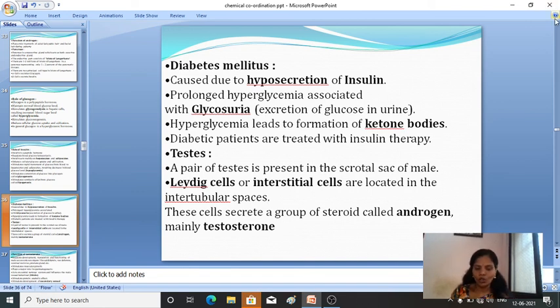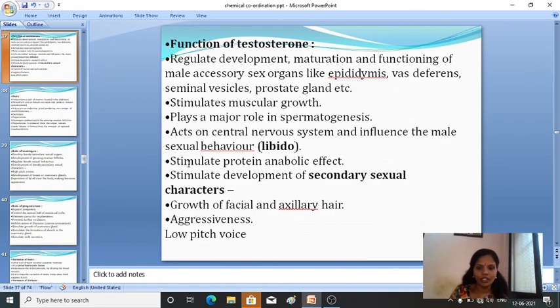The remaining we will complete in the next class, that is the testis and the function of testosterone.